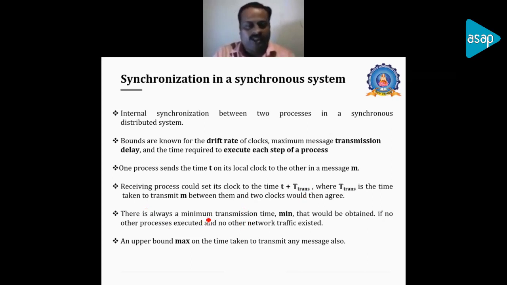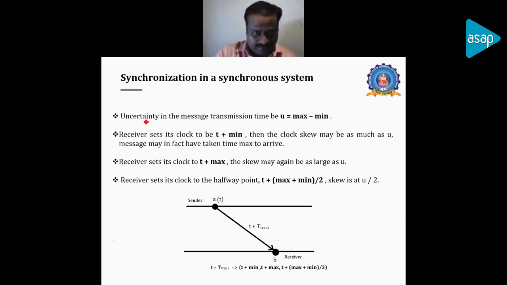We will have a transmission delay that is either very high or very low. If it is an efficient network, the transmission delay will be minimum. If the network is congested, the transmission time will be maximum. So we have two values called min and max for minimum transmission and maximum transmission value. Based on that, we will be setting the T trans. And this will be considered as an uncertainty in the message transmission, that is the maximum time to send a message and the minimum, the worst case and the best case. So when you take the difference between the worst case transmission time and the best case transmission time, you will get the uncertainty of the message transmission, which will be represented as U.